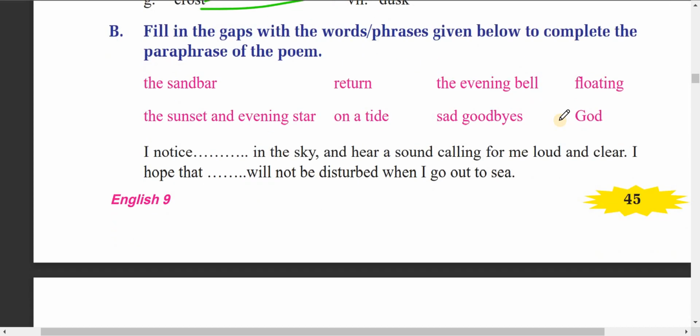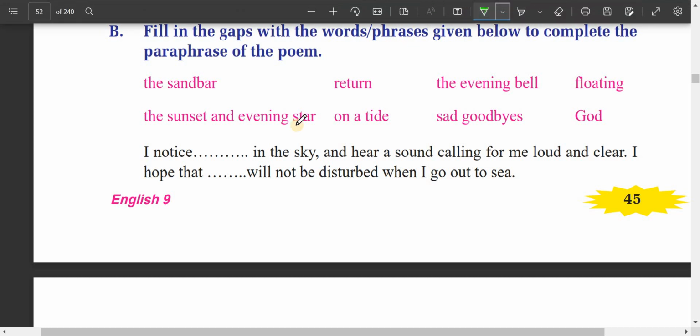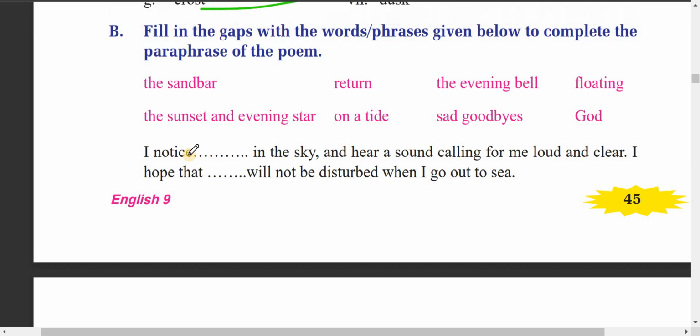Now fill in the gaps. The first one: I notice in the sky, we have discussed. I noticed the sunset and evening star in the sky and hear a sound calling for me loud and clear.